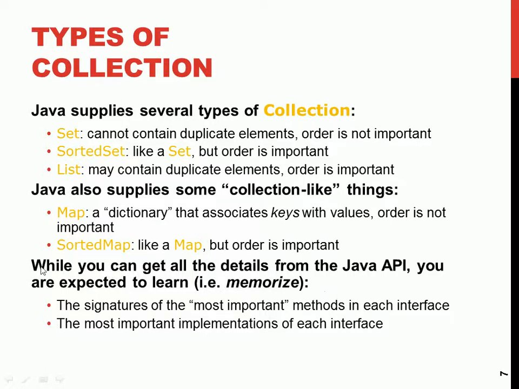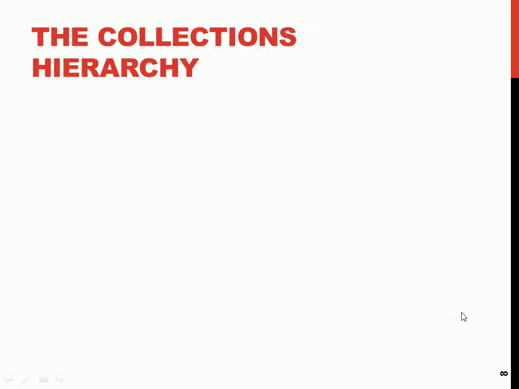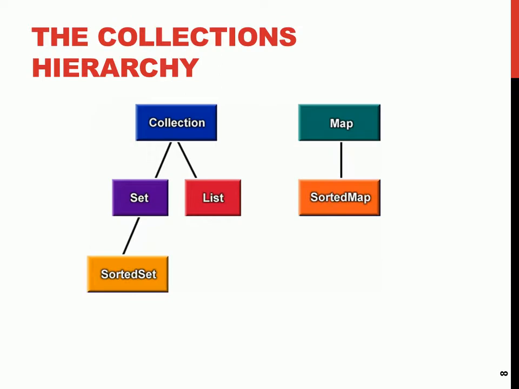Look at the last bit. Whilst you can get all the details from the Java API, you are expected to memorize the method signatures of the most important methods in each interface, and the most important implementation of each interface. That one you must know them. It's part of the syllabus. So you must memorize them and use them. We will discuss everything, don't worry.